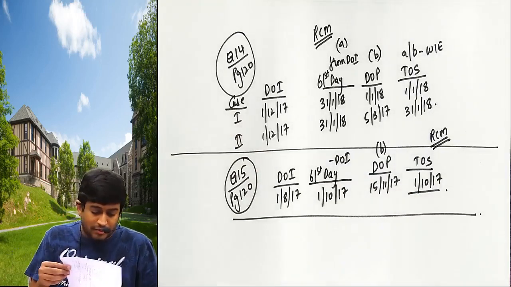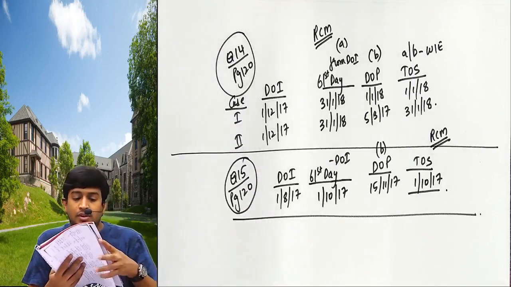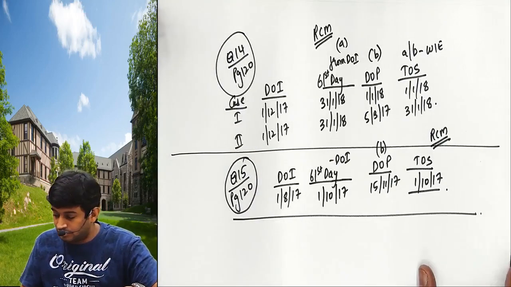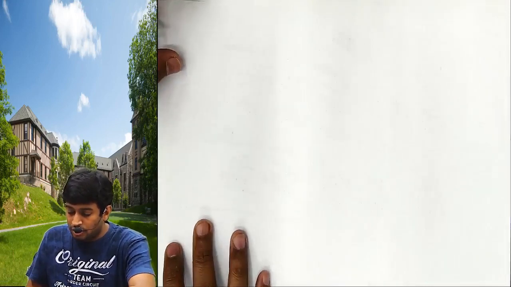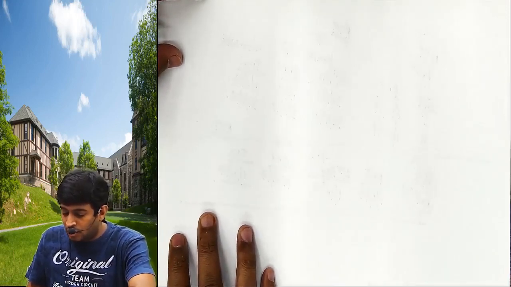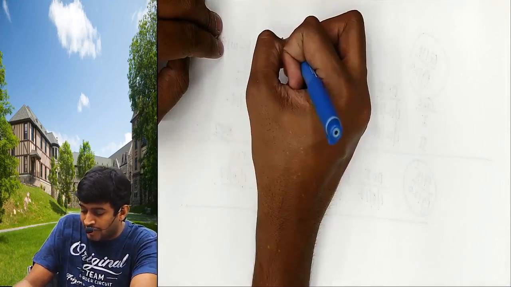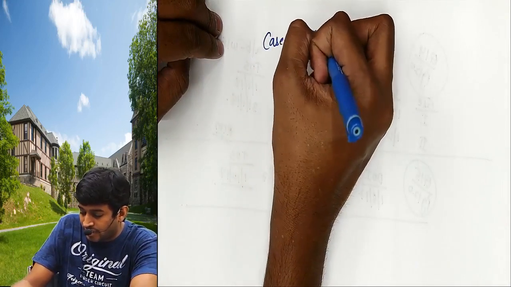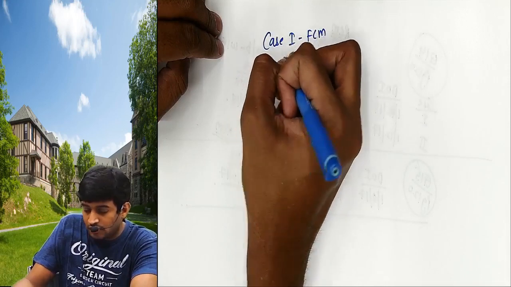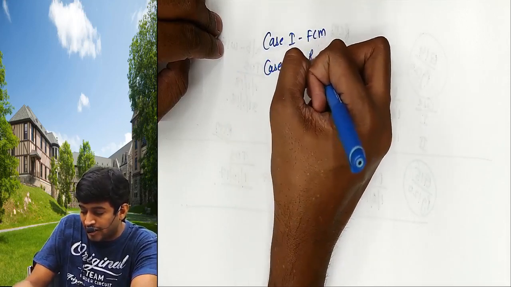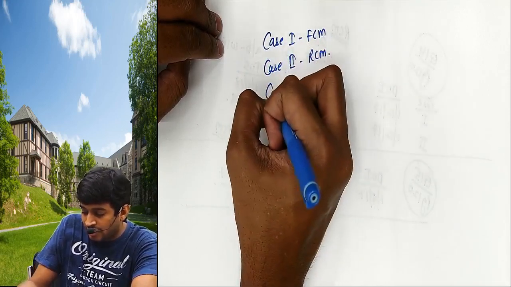Okay, this completes case 2. Case 3. I told you, we have a lot of cases. I hope you left space. Case 1 was forward charge mechanism. Case 2 is reverse charge mechanism. Now we are in case 3.